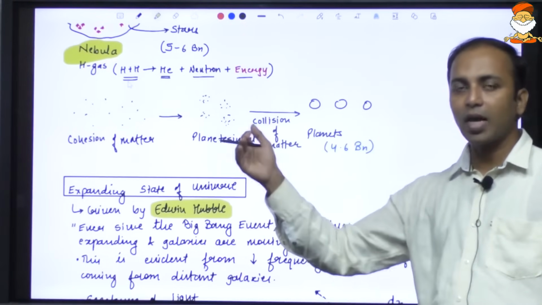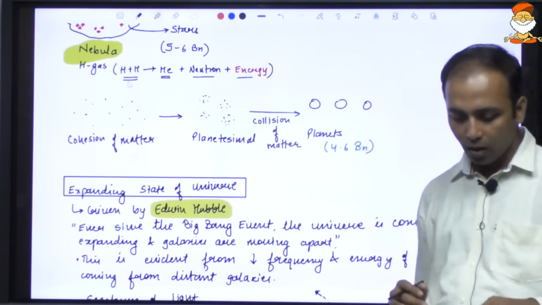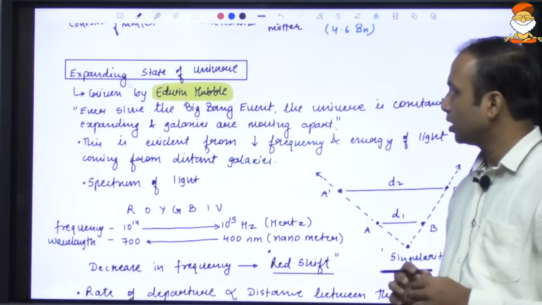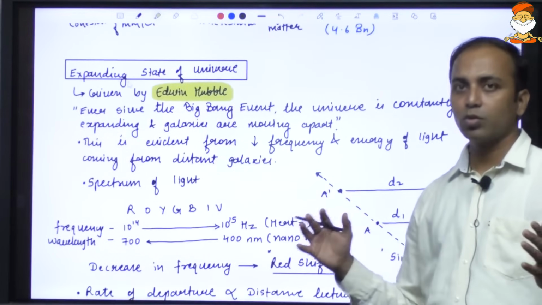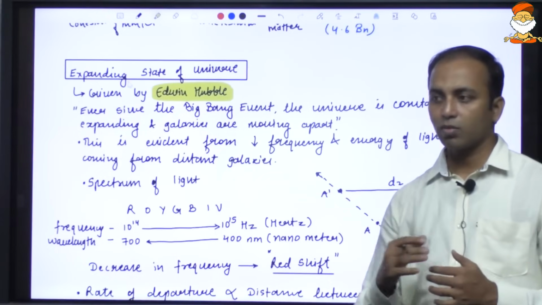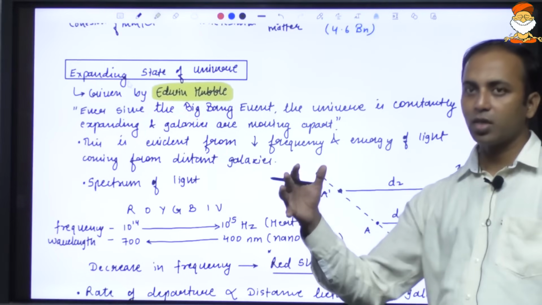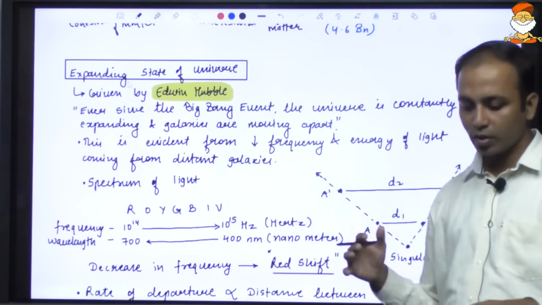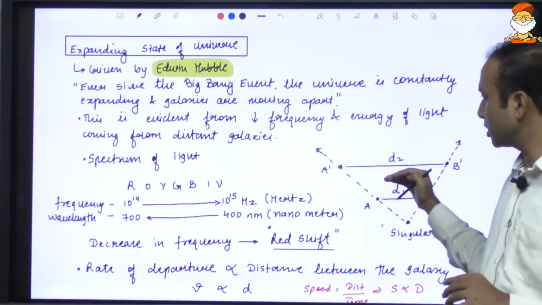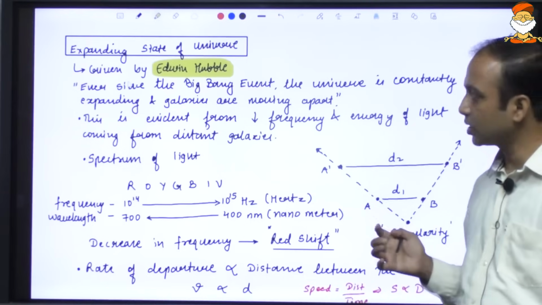So this will give us an idea with respect to how Earth was a long time ago. When this Big Bang explosion took place, the matter started expanding in the universe. As you know, for something to oppose, there needs to be friction. When the explosion started taking place, there was no friction in space, and the galaxies started moving away from each other, and it is continuously expanding. So this expansion of the universe is constant.